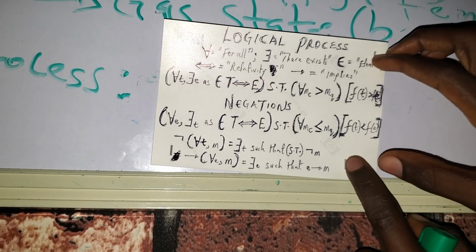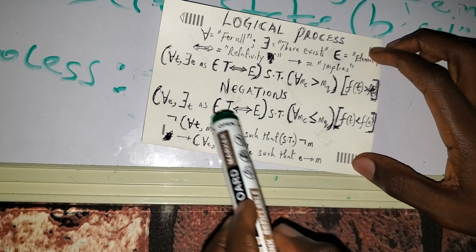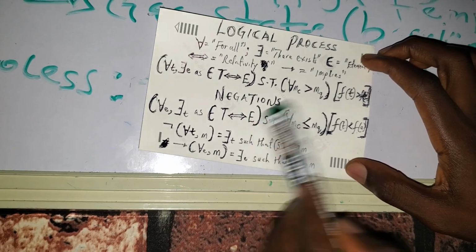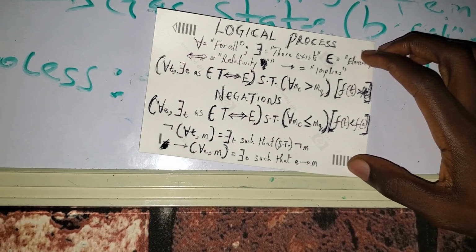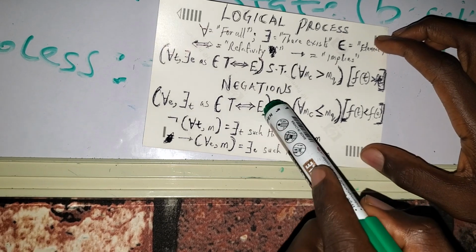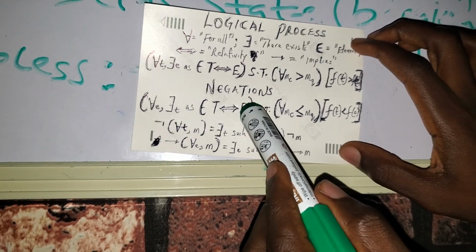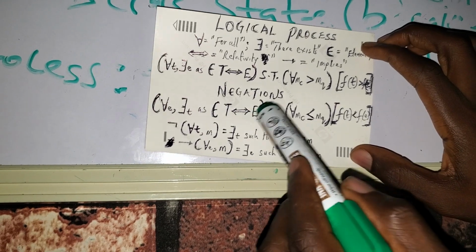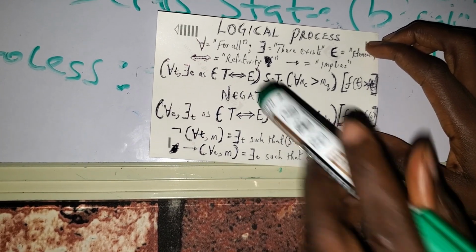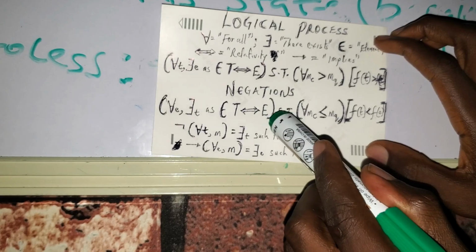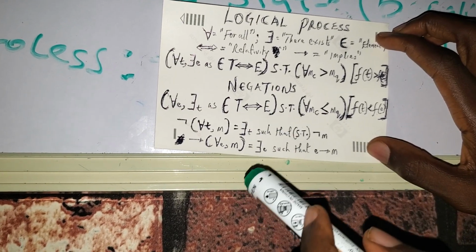So time will still be here while energy will be here. But we have a momentum phase where energy will be higher than time. So in that case, energy will be right here while time will be right here. So there is no need to flip time and energy in this case.